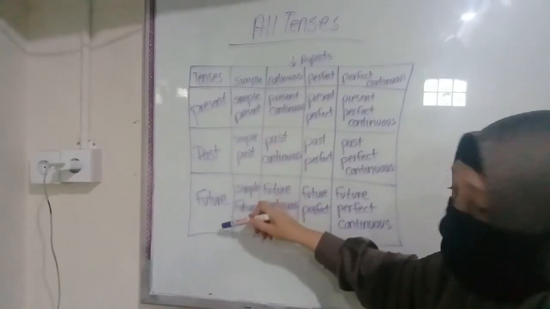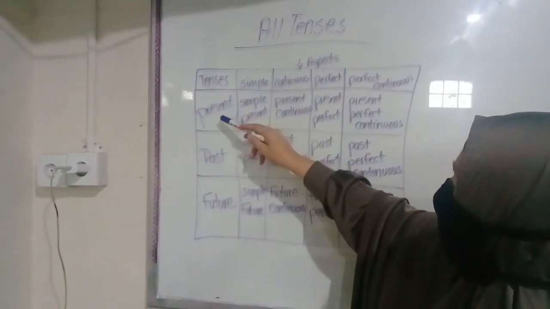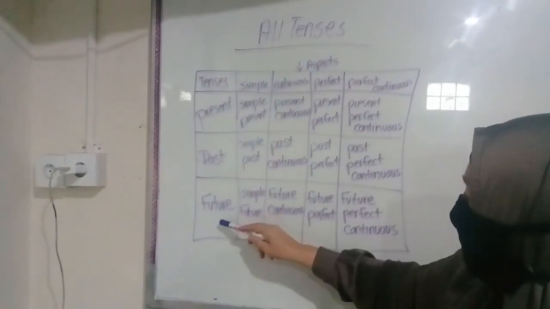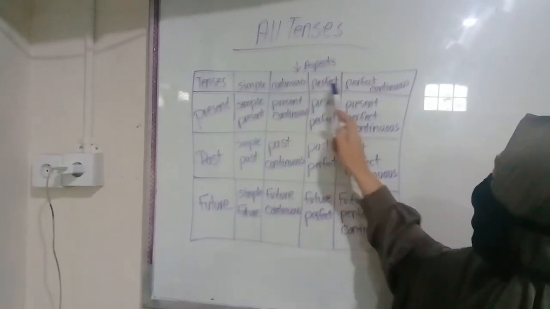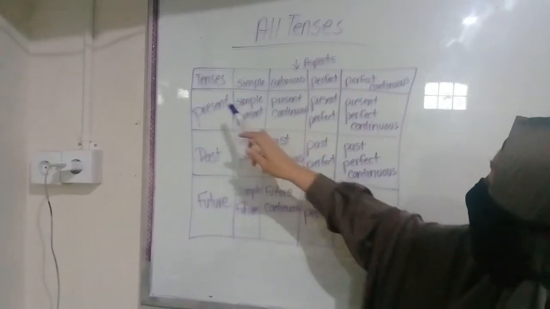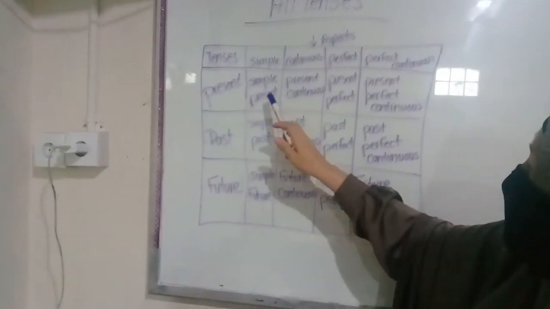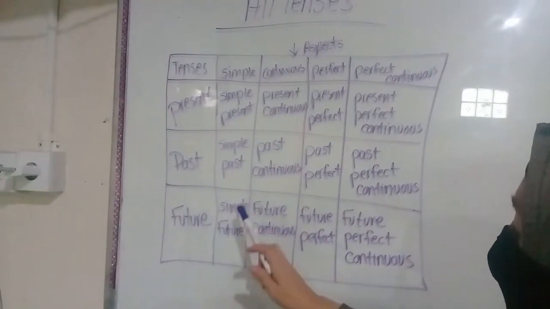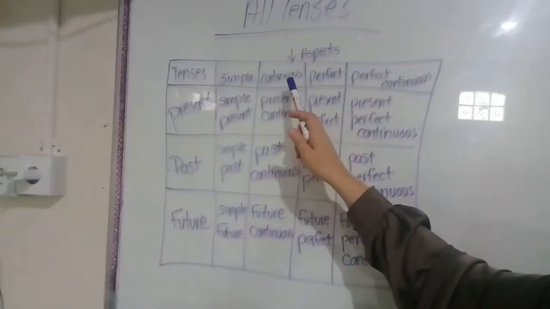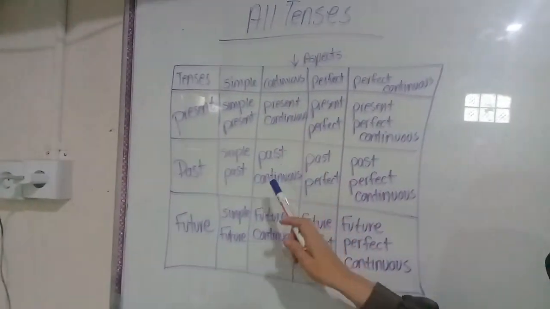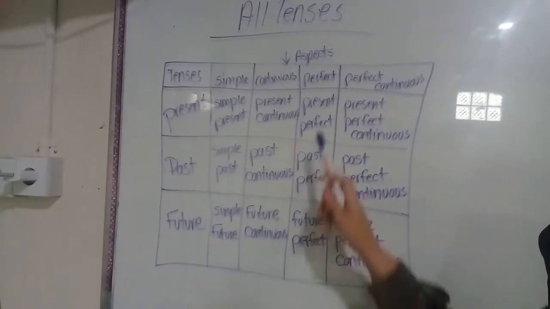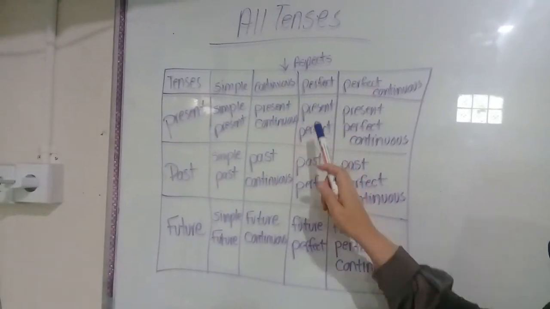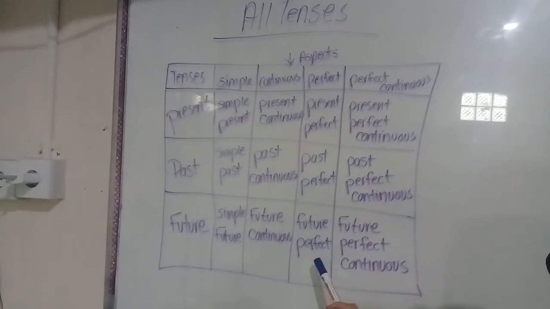Tenses. You have all of your tenses here from present, past, and future. These are the tenses, and these to the side are the aspects of these tenses. You have the simple form of present, past, and future. You have the continuous of the present, the past, and the future. You have the perfect aspect: present perfect, past perfect, and future perfect.